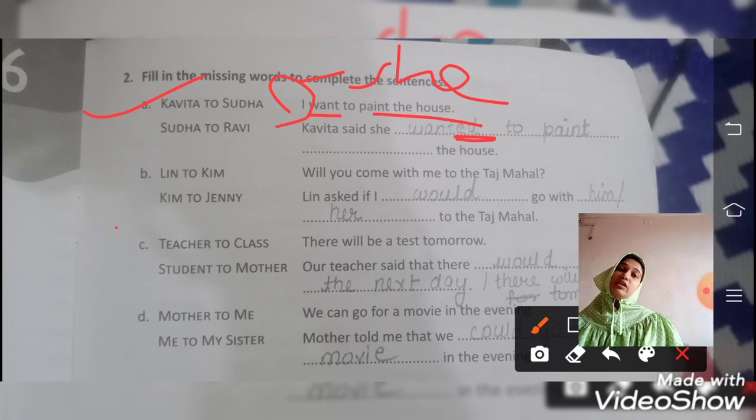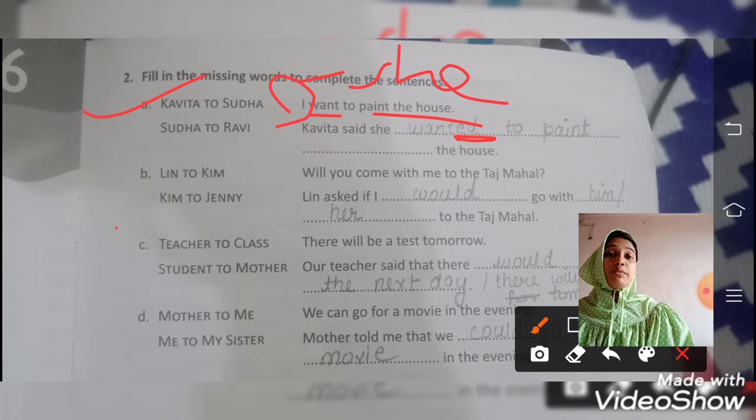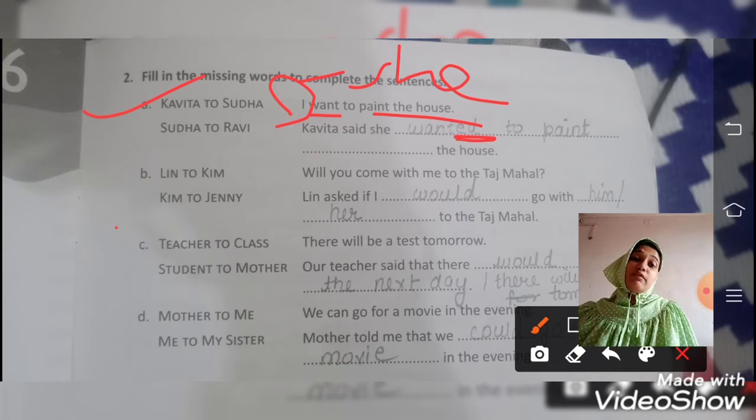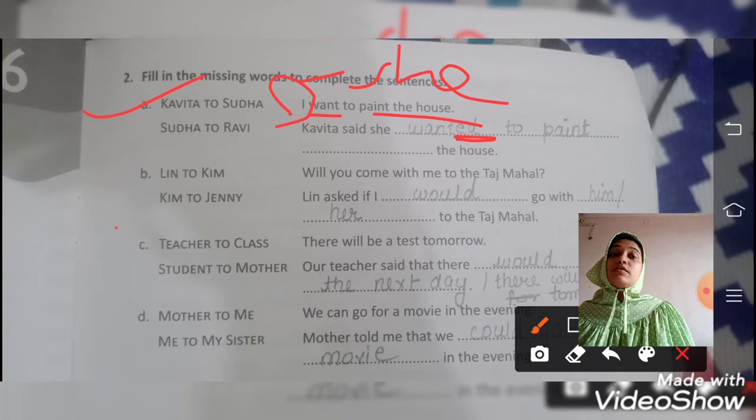So what did we change here by passing the information from one person to another? If Sudha said to Ravi that Kavita said I want to paint the house, if she uses the word I again, then it means that Sudha wants to paint the house. But here Kavita wants to paint the house. That is why we use the word she. For girls we use she, for boys we use he. If it was a male, then we would have used he wanted to paint the house. As Kavita is the name of a girl, we used she wanted to paint the house.